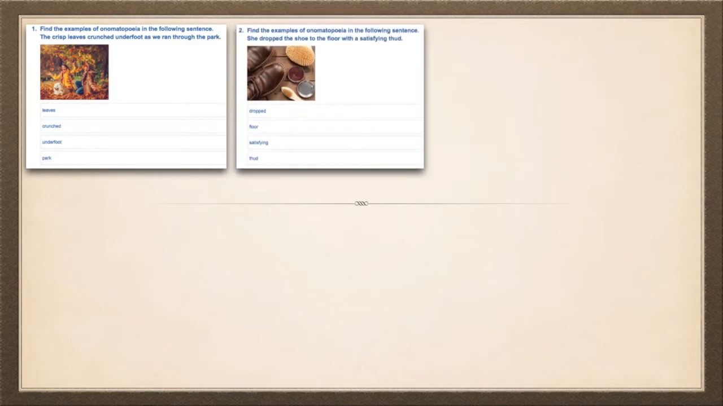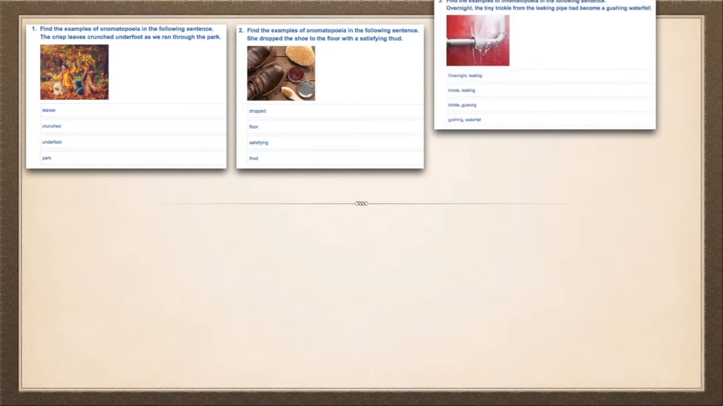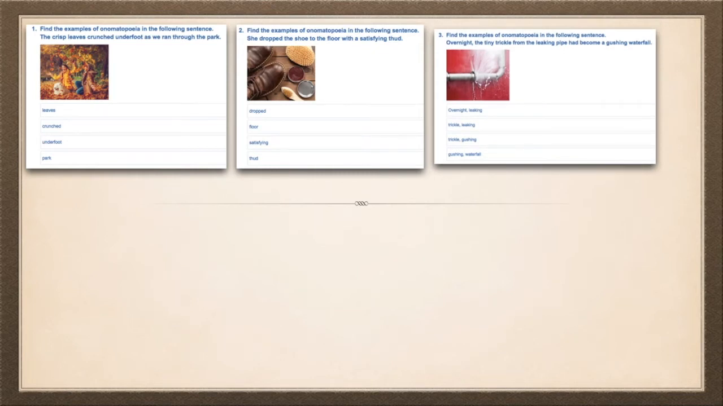Number 2, find the examples of onomatopoeia in the following sentence. She dropped the shoe to the floor with a satisfying thud. Which word in that sentence is an example of onomatopoeia? Is it dropped, floor, satisfying, or thud? Number 3, I'm just going to read the sentence from now. Overnight, the tiny trickle from the leaking pipe had become a gushing waterfall. In that sentence, there are 2 examples of onomatopoeia. Select the 2 words below.